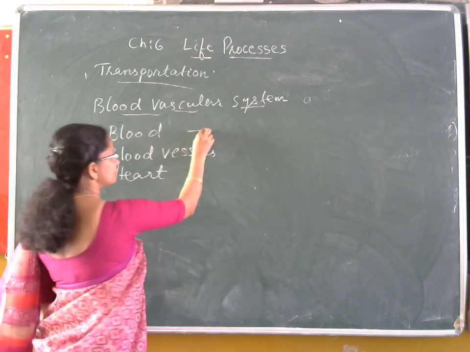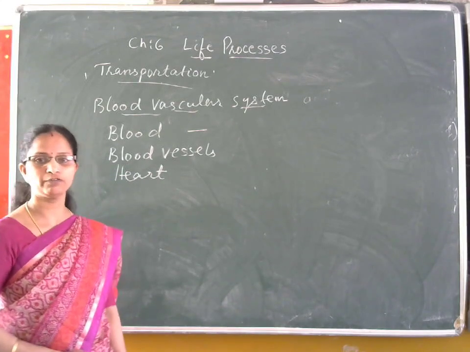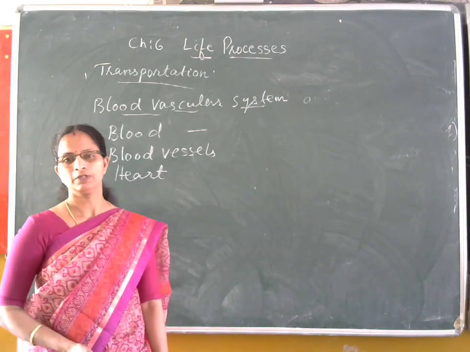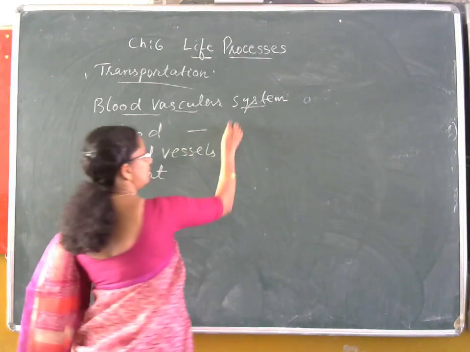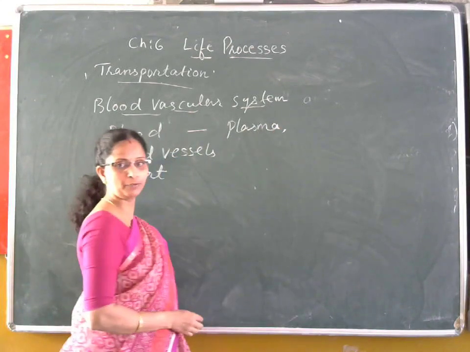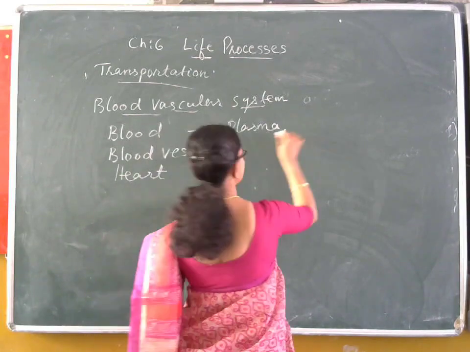First of all, blood. It is a fluid connective tissue which runs all over our body. The blood consists of two components: a liquid component, plasma, and a solid component, blood cells.